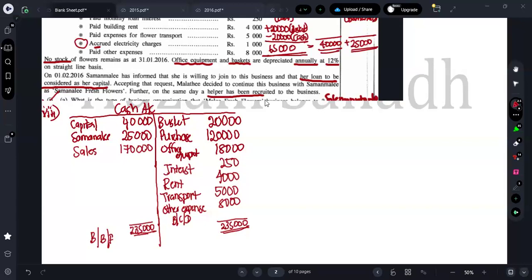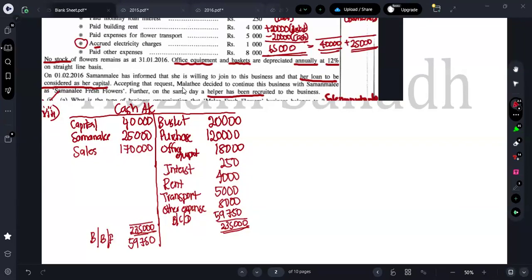So guys, the answer is 59,750. 59,750 is the balance carried down. 59,750 is the balance brought forward.